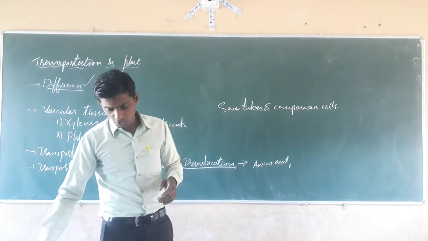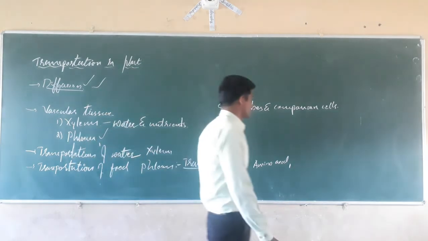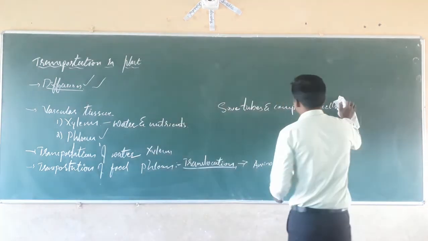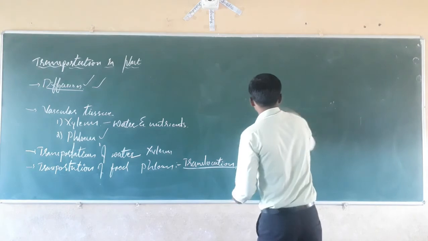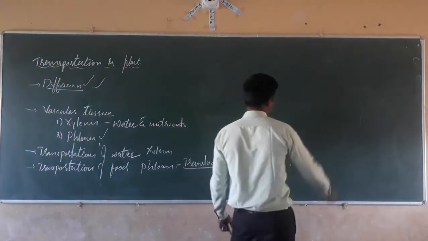movement of food molecules takes place both in upward and downward directions. See here, dear students, the movement of food molecules in both upward and downward directions is going on. See here what happens.